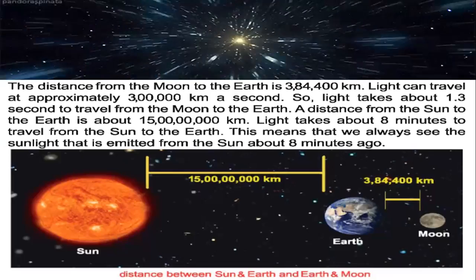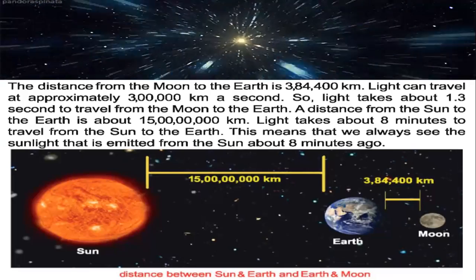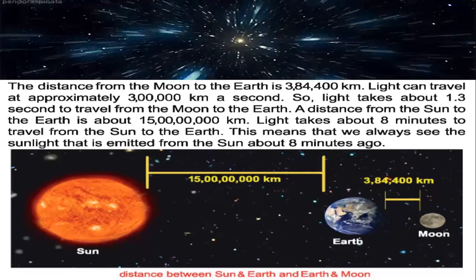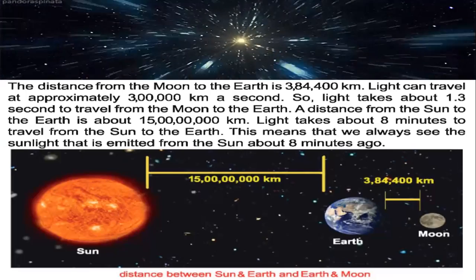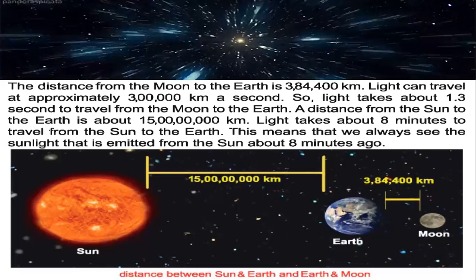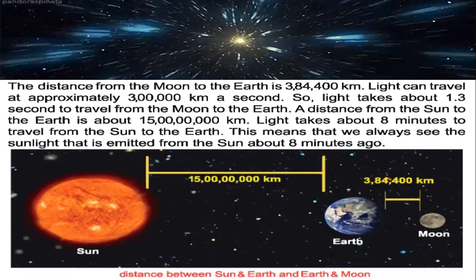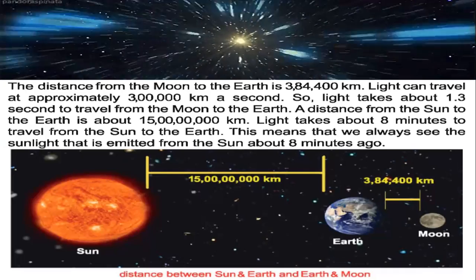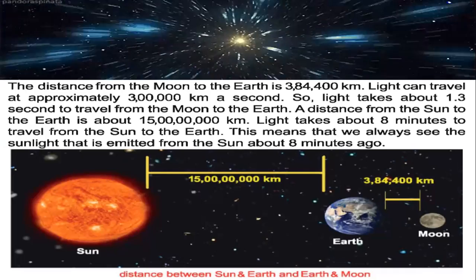Let's have a look into the next picture. We can see that the distance from the moon to the earth is approximately 3,84,400 kilometers, and light can travel approximately 3 lakh kilometers per second. If I divide that distance by the speed of light, we get that light takes about 1.3 seconds to travel from the moon to the earth.